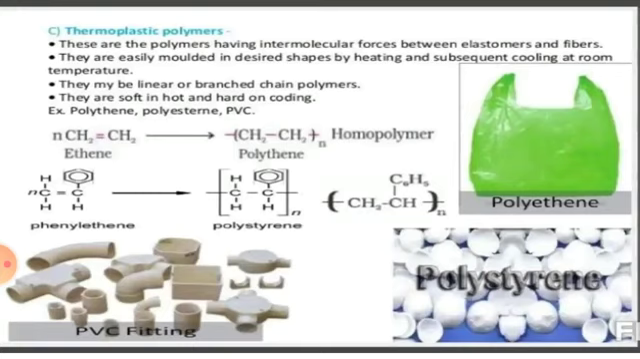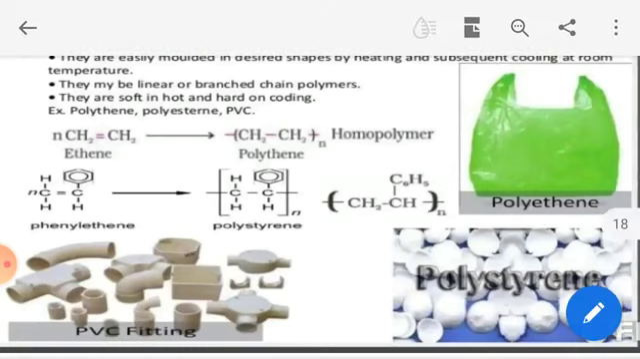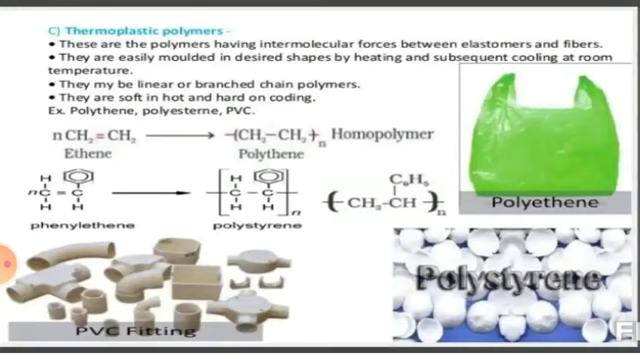They are easily molded into the desired shape by heating. When we heat this kind of polymer, it melts and can be molded, and subsequently cooled at room temperature. It means we can reuse it again and again. They soften on heating and harden on cooling. Moderately strong intermolecular forces are there, between those of elastomers and fiber. Examples: polythene, polystyrene, PVC. These are thermoplastic polymers.